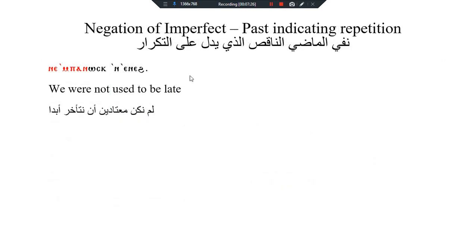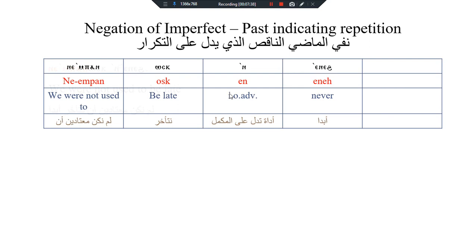The negation of it is made by ne plus impa for negation plus pronoun plus the verb. Ne impan osk in ine. We were not used to be late. Translation word by word. Ne impan, we were not used to. Osk, to be late. In, indication of a complement.